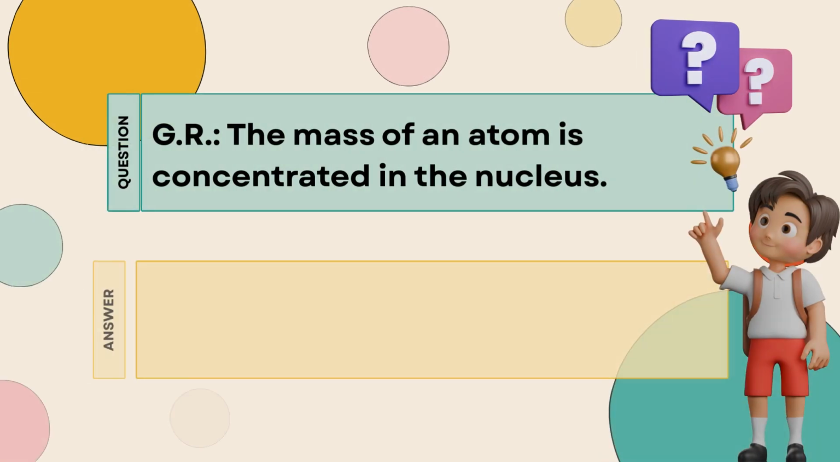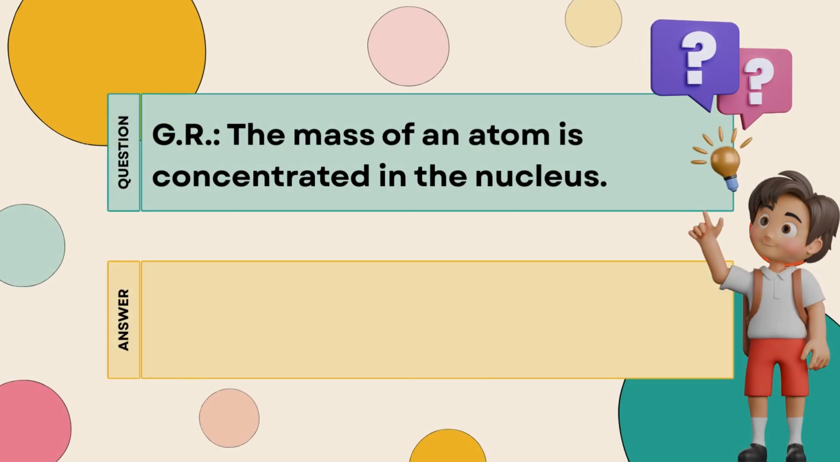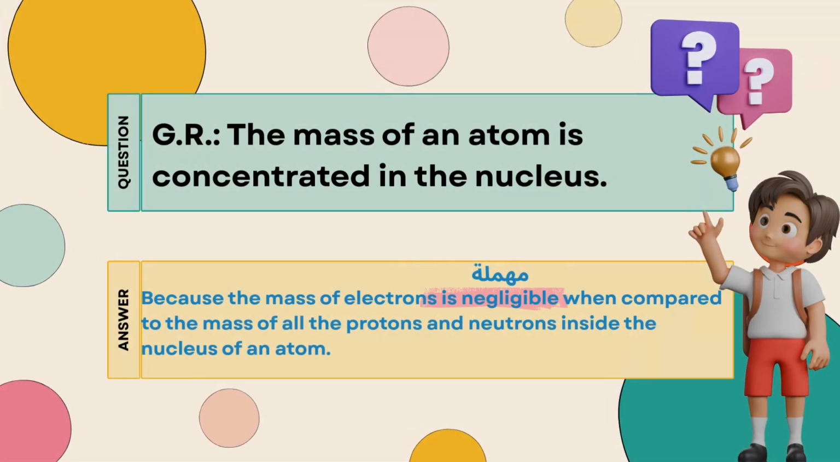So here we have two questions that they are very important here. Give reason the mass of an atom is concentrated in the nucleus. Why the mass of an atom is concentrated in the nucleus? So the answer simply because the mass of electrons are negligible when compared to the mass of all the protons and neutrons that found in the nucleus. Okay, so because the mass of electrons are negligible.